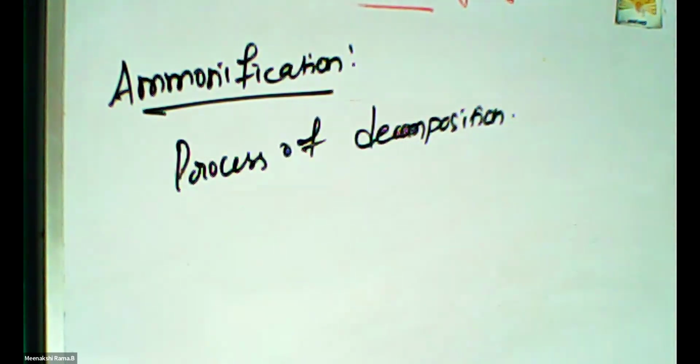The decomposition process means that when the life period of different kinds of animals and plants is over, they are decomposed. The dry leaves are collected and decomposed and converted into manure. So decomposition is a conversion process.